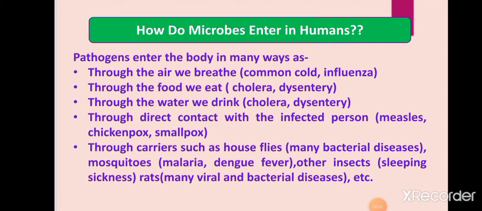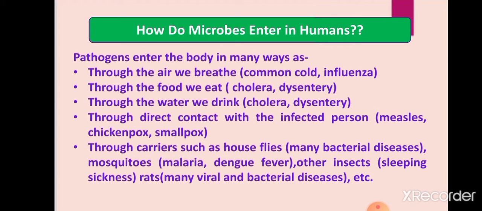Next, how do microbes enter in humans? Means how pathogens, how disease causing microorganisms, enter in humans. They enter in our body in many ways. First, through the air we breathe. Suppose the air in which human beings are breathing is infected by fungal spores, bacterial cells, protozoa, and viruses.